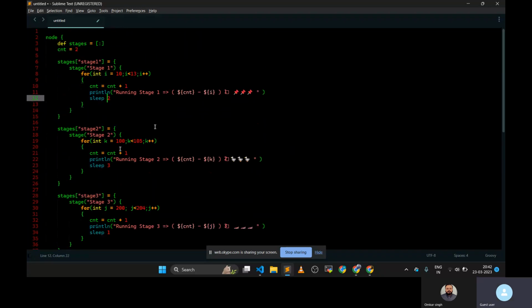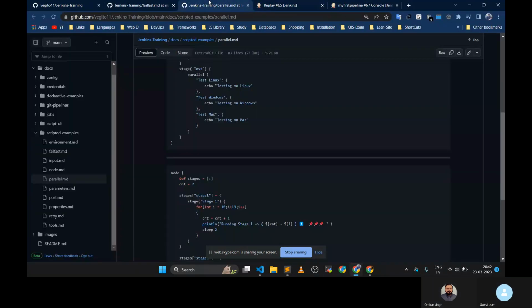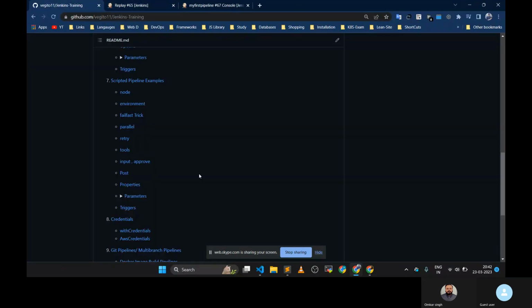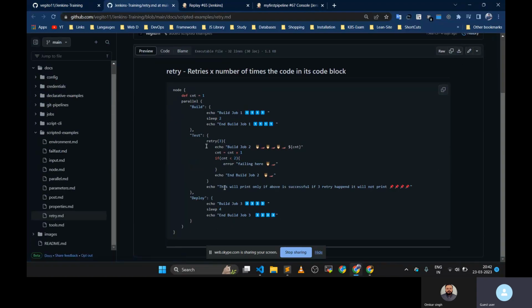I think it is complex to understand at this time because you don't have enough experience. But in the future you will require this kind of thing, and then you can revisit this. Just remember that we can also add dynamic stages. Got it? Now the parallel is over. Retry. I think we don't have to give any practical for retry.